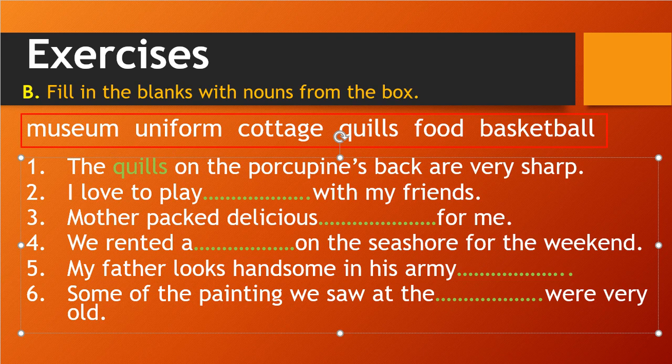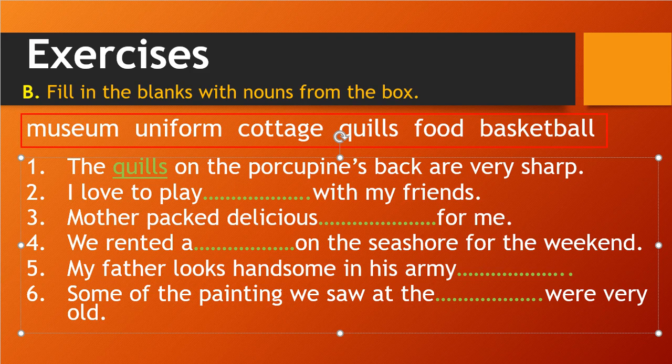Correct. I have marked it in green color. I have not underlined it. Okay, no problem. I will underline it also. Okay, now you can see. That is quills. Then we'll go for the next. I love to blank with my friends. What do you love to play? Obviously, it's a game.